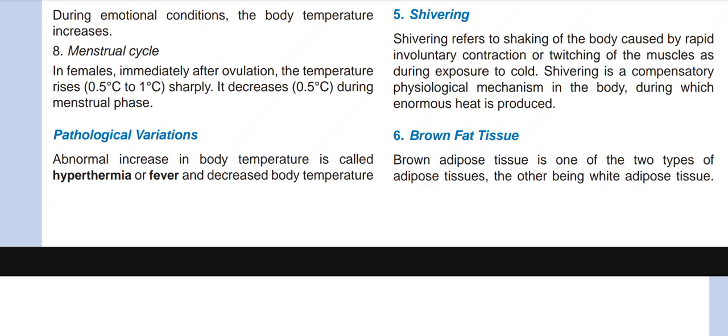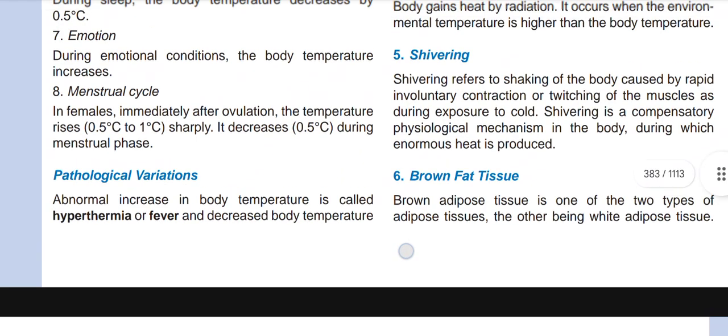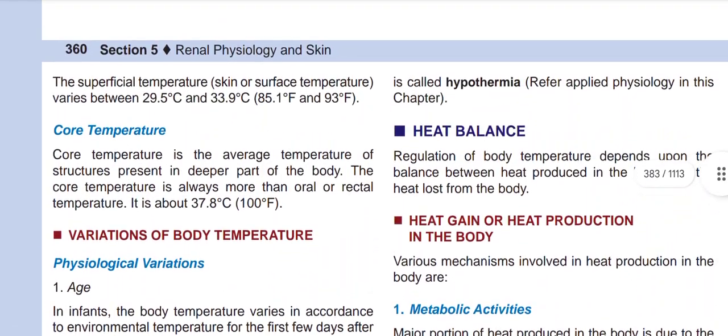Now, pathological variations. Abnormal increase in body temperature is called hyperthermia or fever, and decreased body temperature is known as hypothermia.